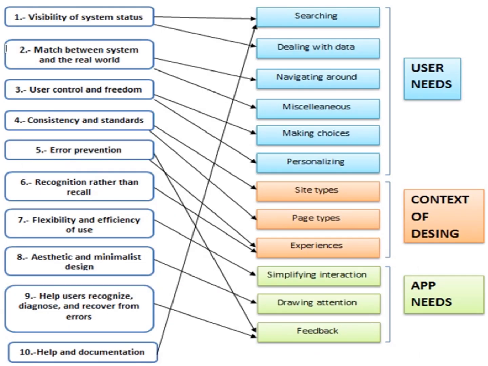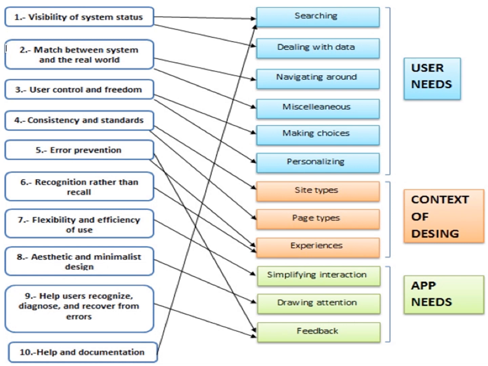Actually, we are talking about the website, and you see there are 3 portions of any website: user need, context of designing, and app needs. So there are 10 points, 1 to 10 on the left side. If you want to know where the visibility of system status is, you go there and check the search part dealing with that.